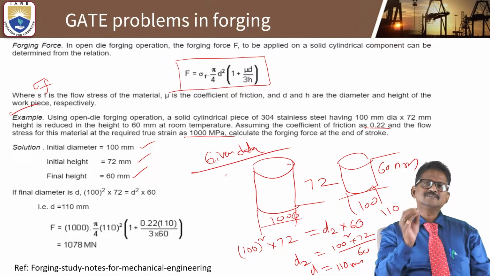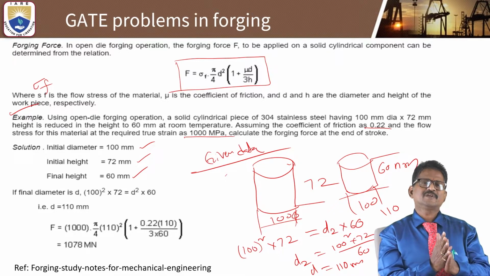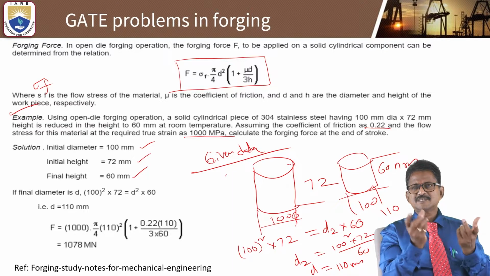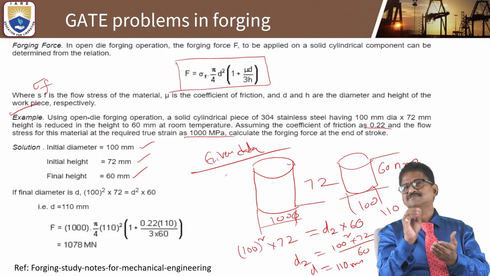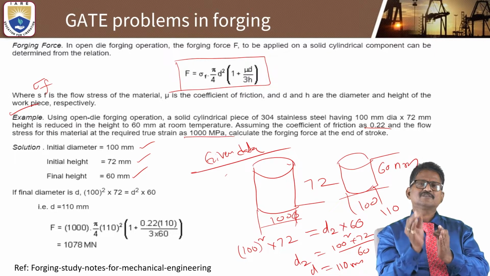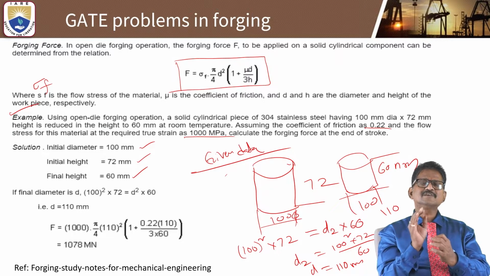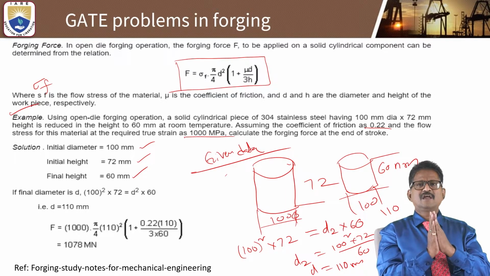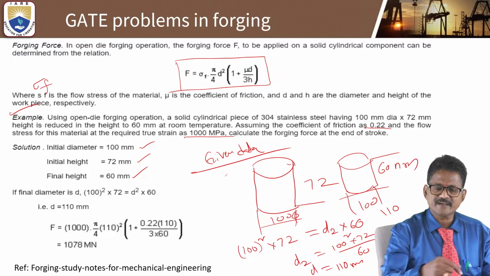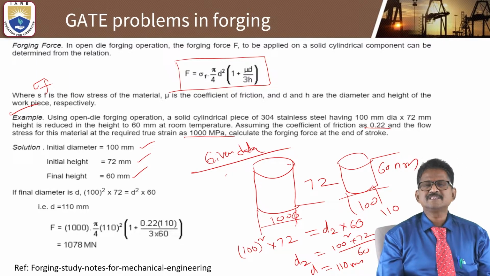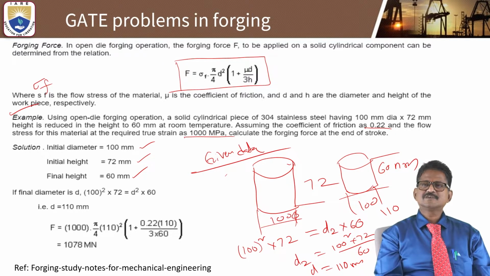Okay, but the only thing is, if you know the formula, the problem can be completed within 5 minutes. If you don't know the formula, that's the issue. The concept is that the force is directly proportional to the flow stress into area, with some constant parameter involving the coefficient of friction, the diameter of the workpiece and the height of the workpiece. And this constant factor, 1 plus mu d divided by 3h, has been generated from some case studies.